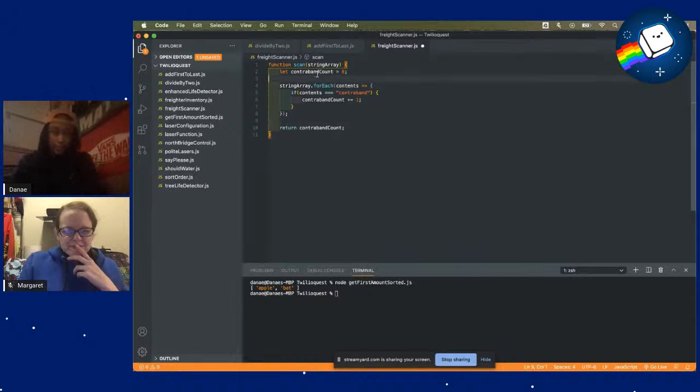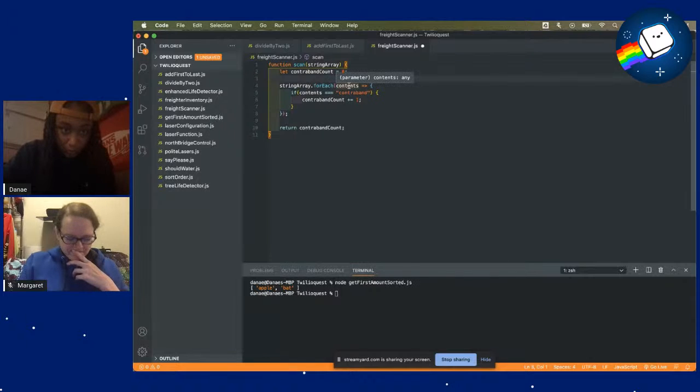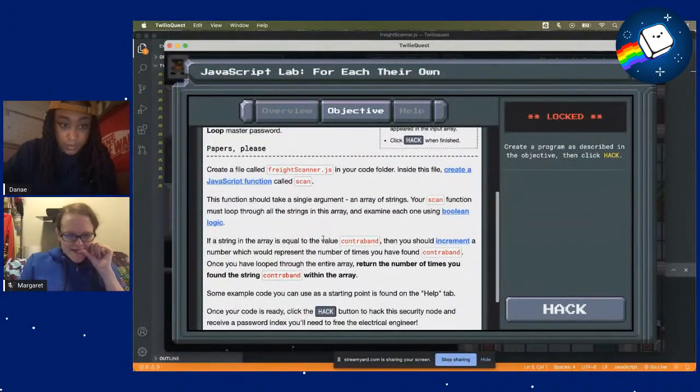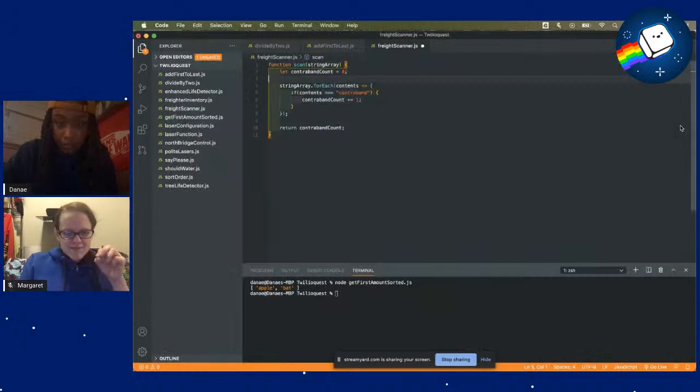So we have contraband count, which is equal to 0. And then we use our for each, where we have content, and this will go through the contents of our array. So if content is equal to contraband, which is what Toya Quest asked, I believe. Yes, so if the array is equal to the value contraband, then we increment the number that is counting, and at the end, we want to return contraband count. Let's see.